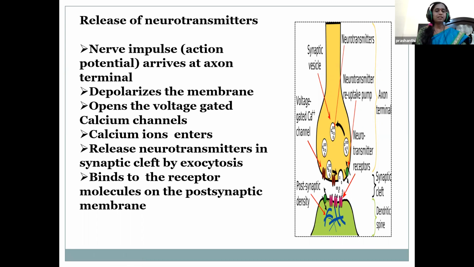The nerve impulse depolarizes the membrane. Just see the picture, children, voltage gated calcium channels are getting opened. The calcium ions are moving from the presynaptic side towards the synaptic cleft, and they bind to the receptors on the postsynaptic membrane.